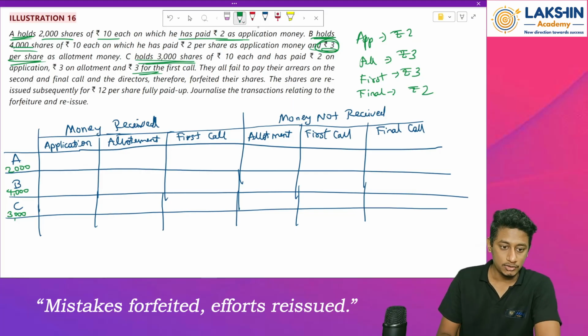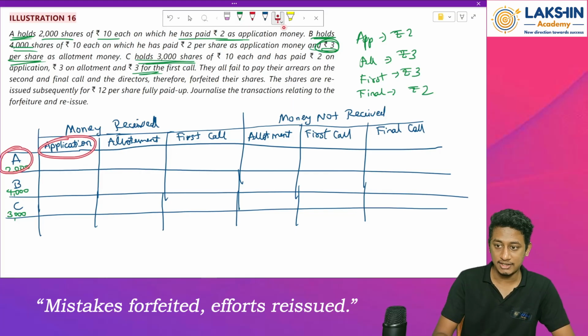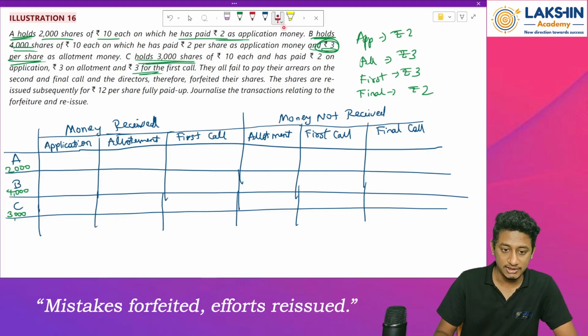Okay. So on application, 2,000 shares. For Mr. A, on application, 2,000 into rupees 2, that is 4,000 rupees received. But has he paid us the allotment? No. Has he paid us the first call? No. Then comes Mr. B. Let me just erase all these things.